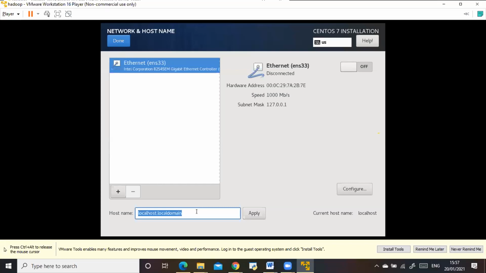So here localhost is the computer name that you are going to give in the network. When we talk about clustered environments, you will have multiple computers interconnected, right? So how does each computer know the other computer's name? This localhost dot localdomain is the identity which is given by default. You need to change it. You can give any host name, but make sure no capital letters are given.